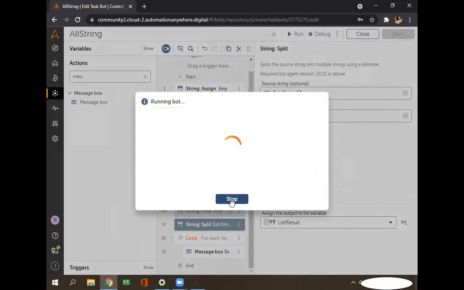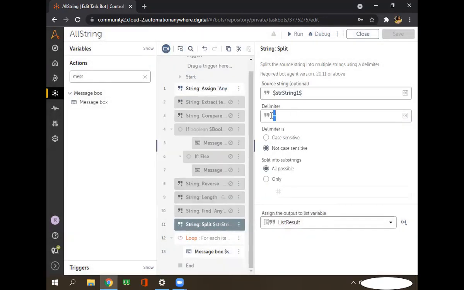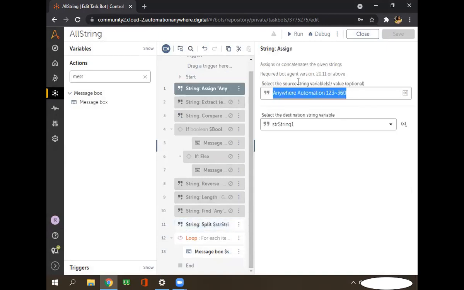So how it is split, I'll tell you. Yes, it has split it before the value of that one. I'll tell you, it starts with this symbol in this complete string, and it found it here in this string. What it did is, before this symbol, whatever the value is, it is stored at the 0 position. This complete one is stored at the 0 position, because in this complete string there is no such kind of symbol available. So that's why it stored this one at 0 position, and then after it stored this one at 1 position.